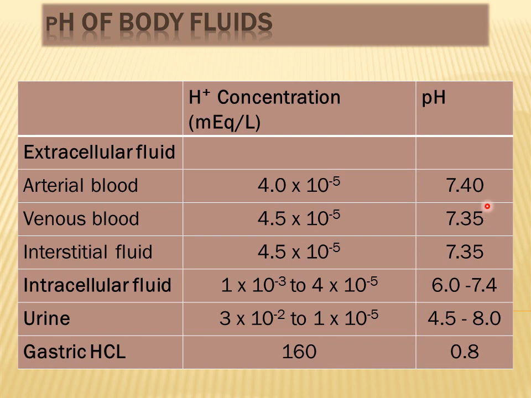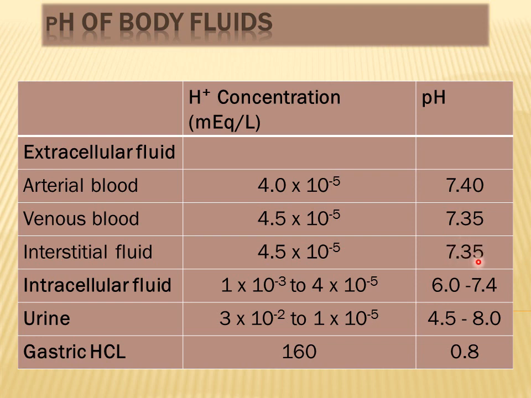So this carbon dioxide which is produced inside the cells diffuses into the venous blood, and as it is a volatile acid, it contributes towards slight lowering of pH. So that is why venous blood has a slightly lower value of pH as compared to the arterial blood, and the same is the case with interstitial fluid.